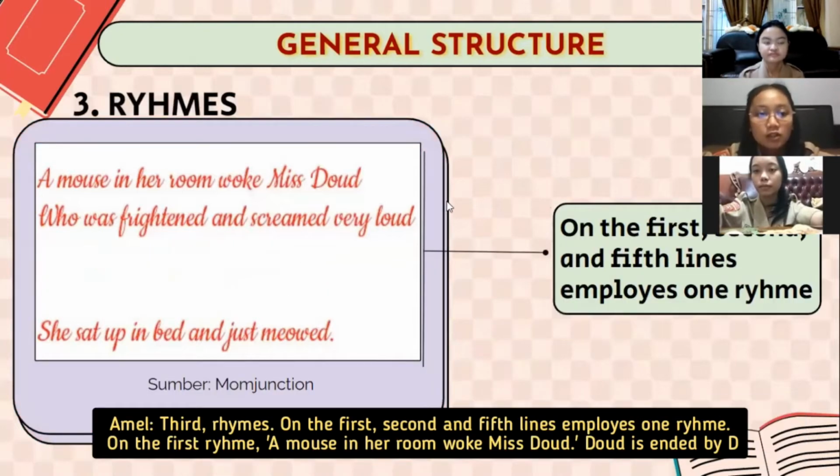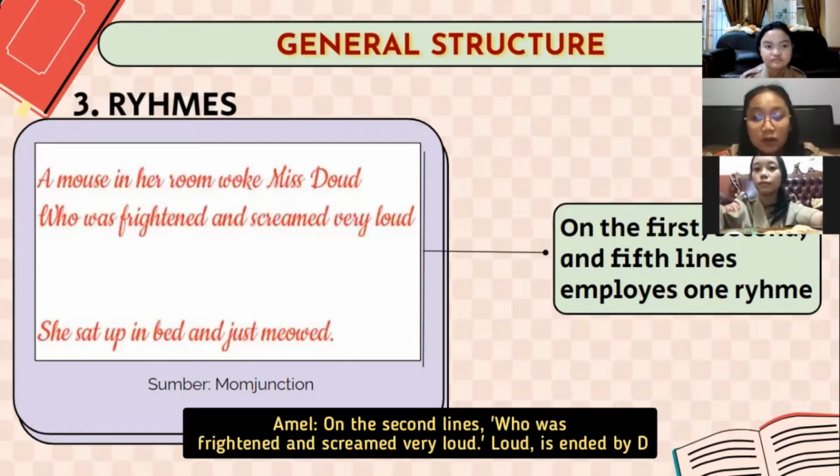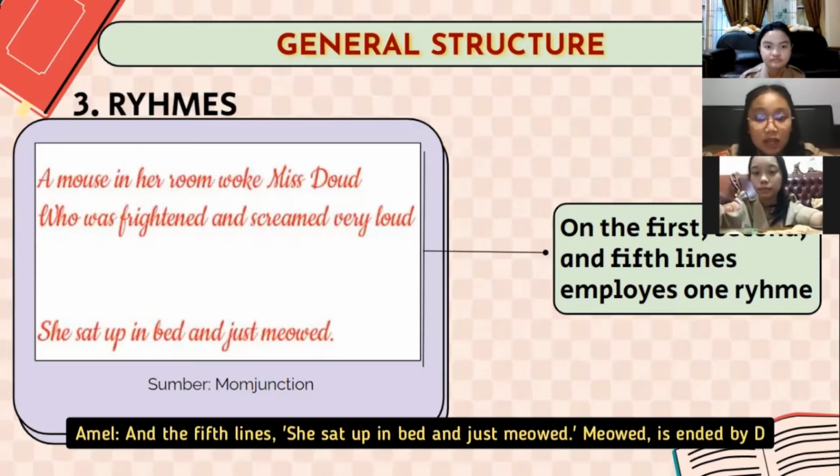Third, rhyme. The first, second, and 5th lines employ one rhyme. On the first line, a mouse in her room woke Miss Doe, Doe is ended by O. On the second line, who was frightened and screamed very low, low is ended by O. And the 5th line, she sat up in bed and just meowed, meowed is ended by D.